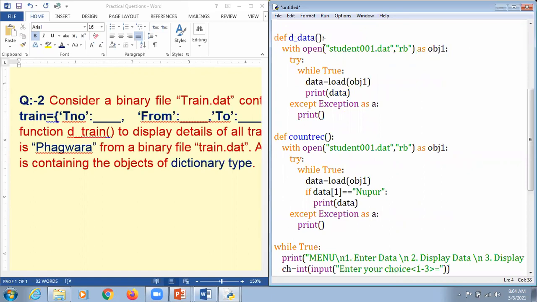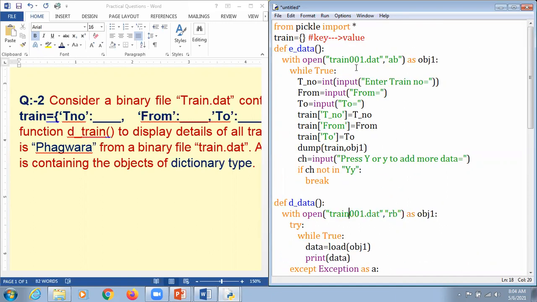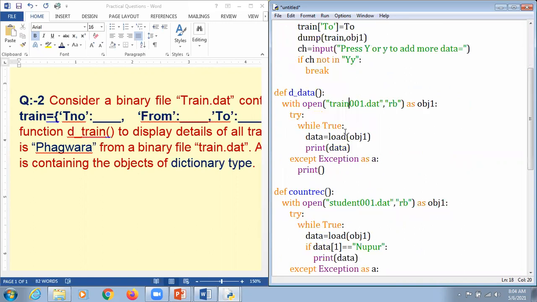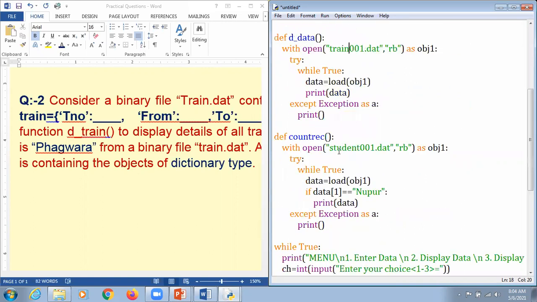This is a display data here. In spite of mentioning student here, we just mention it as train here. Can I check one more time? Train 001 data. Okay, it's done. So what happens here, they are just going to read the content, and we are just going to display the information here. There is no need to change this one even, because they are just going to read the content from here, and they just display the content. No issues with that, they work, no issues.